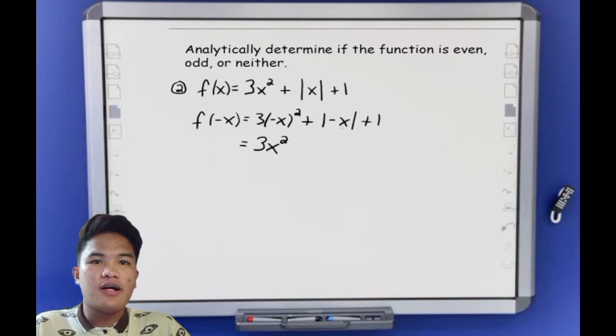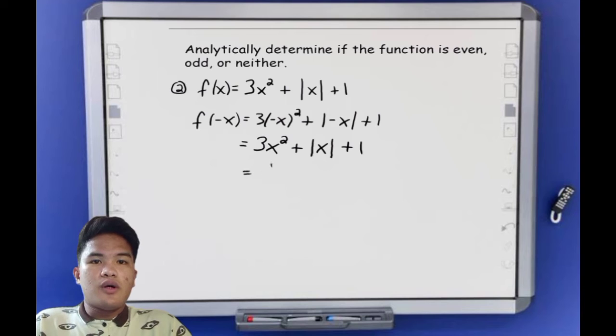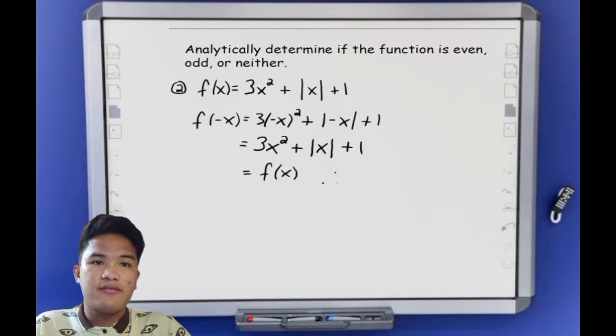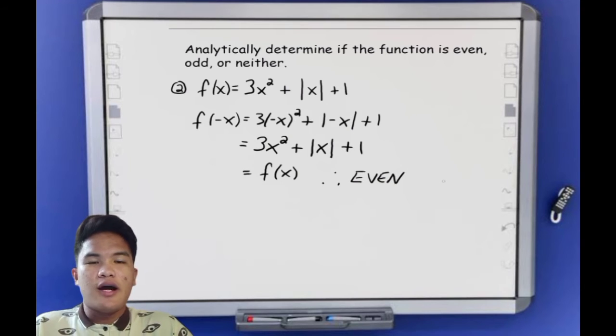The absolute value of negative x is just the absolute value of x, and then plus 1. So f of negative x is the same thing as our original function f of x, therefore f of x is even. Thank you guys for watching. I hope you understand how to determine an even function.